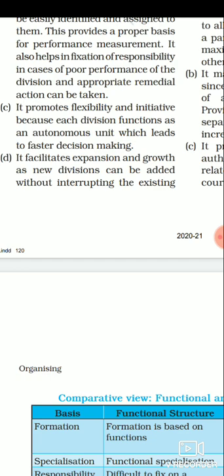The reason behind it is that the person who is working as a division unit, right, has complete power to take decisions related to his division himself only. He doesn't need to ask any other division head, right? So here, it's more flexible. In case he wants to make any changes, he can do that, and whenever he wants to take any decision, that decision can be taken quickly and implemented inside his own division.